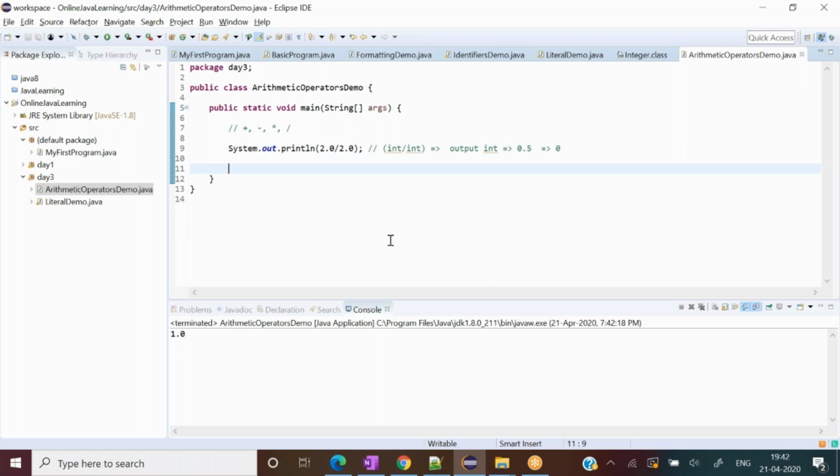All right. Now one special operator is there, percentage, or we say modulo. Have you ever heard of the modulus operator?